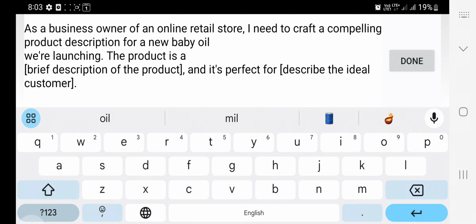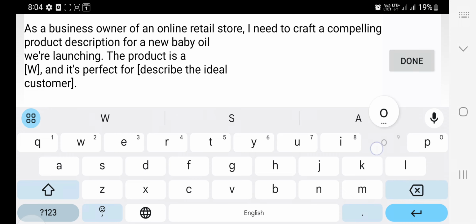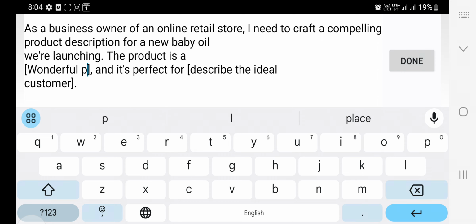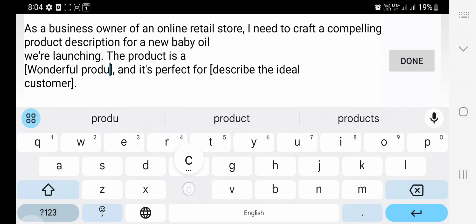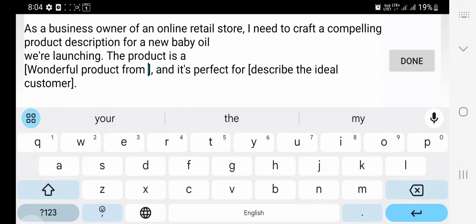The product is, you can include the description, a wonderful product. You can just include the name and the description of the product. Wonderful product made from pure coconut.